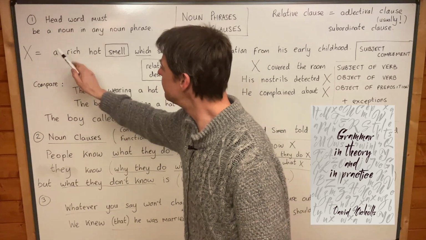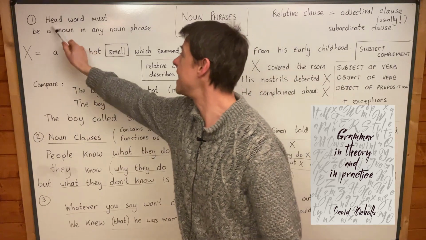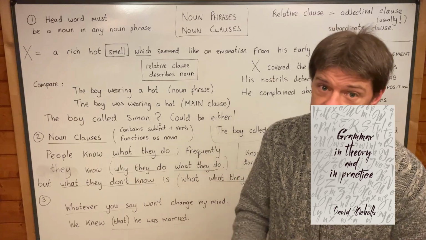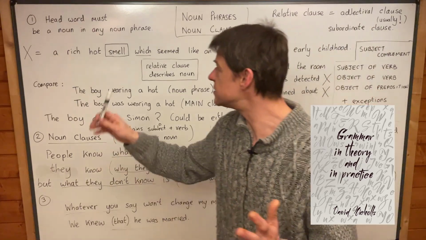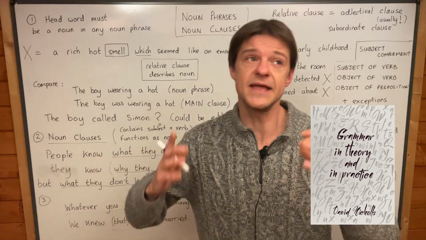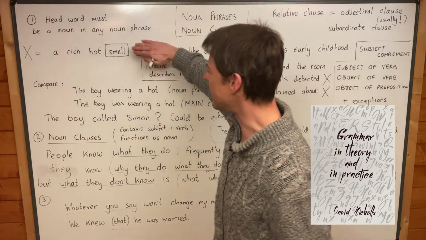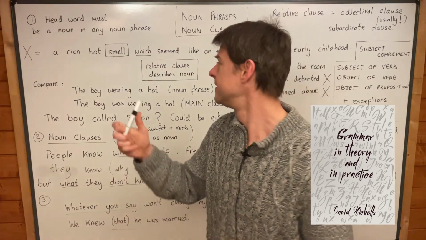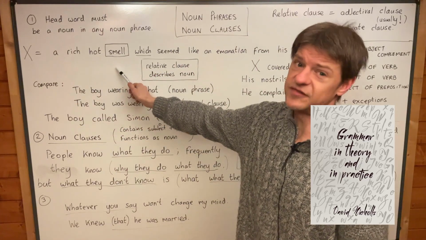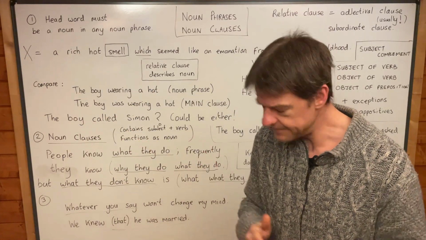It means that if we just take those four words, a rich, hot, smell, smell is definitely the head word, because every other word is describing the smell. And when you think about it, a rich hot smell, is it a thing or does it describe a thing? Because if it's a thing, it's a noun. If it describes a thing, it's an adjective. And when you think about it, a rich hot smell, that's a thing. Yeah, it's a smell. And it's a rich smell and a hot smell and a smell. Smell is the head word, guys, because it's being described by all the other words, okay?